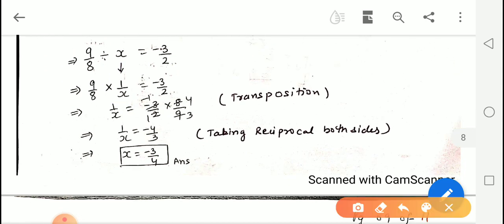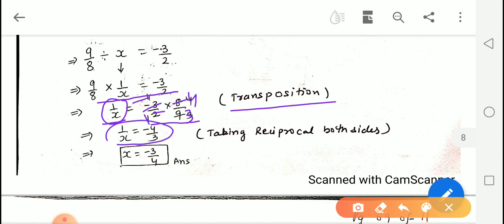Now this is the next step. By transposition, 1 by x will become negative 3 upon 2 multiplied by 8 upon 9. By transposition we will get this step. Now we will do the cancelling. 2 1s are 2, 2 4s are 8, 3 1s are 3 and 3 3s are 9. Here is a negative sign, so we will put a negative sign here, and the value of 1 upon x is negative 4 upon 3.